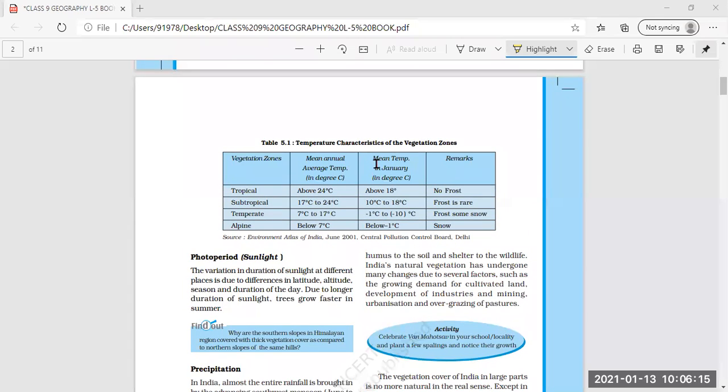Now, temperature characteristics of the vegetation zones. The vegetation zone is tropical, that is near the equator. The equator is 0 degrees in the center. Just after the equator are the tropical zones, the Tropic of Cancer and Tropic of Capricorn. There, the average annual temperature is above 24 degrees Celsius, and the temperature in January is above 18 degrees. The remark is no frost.